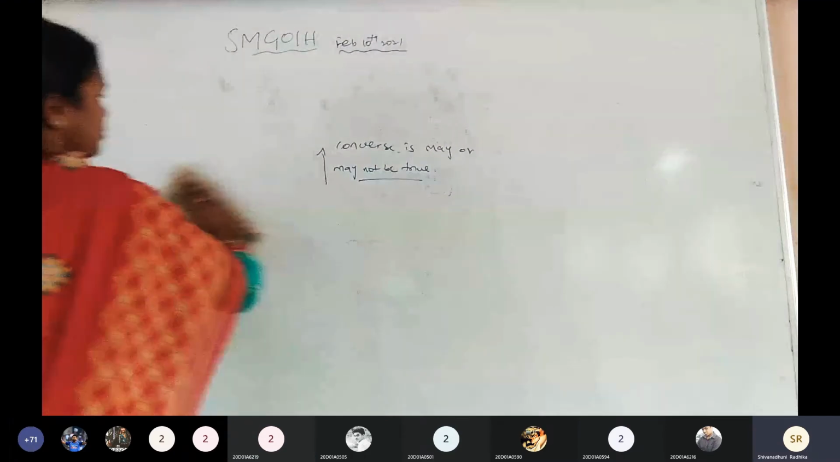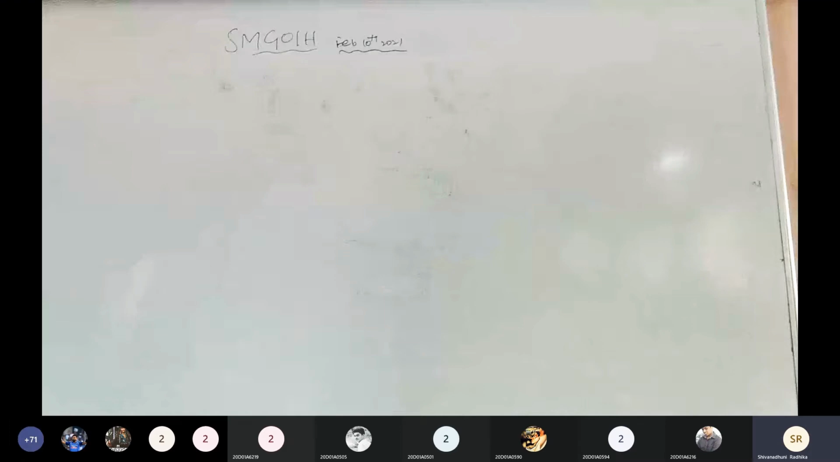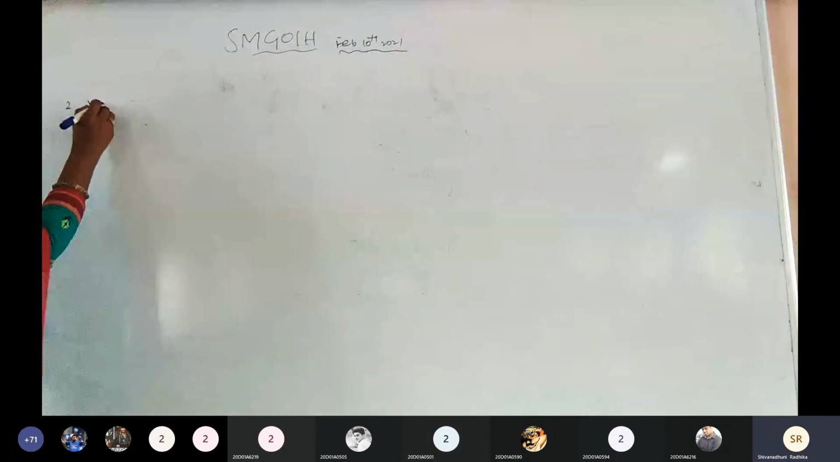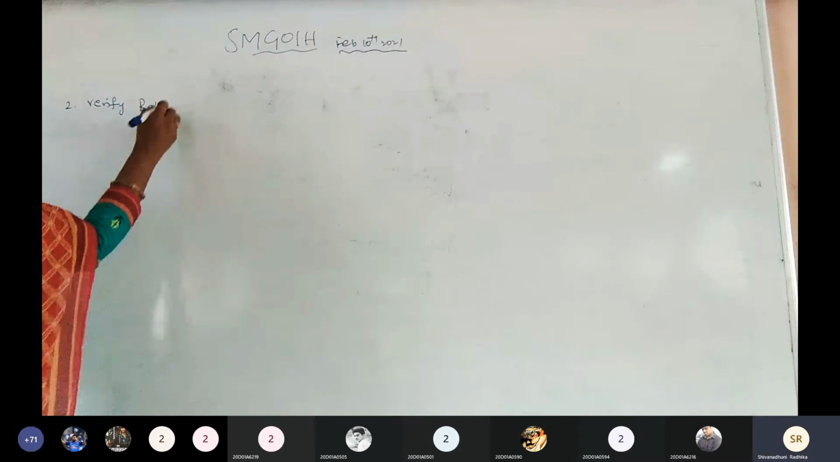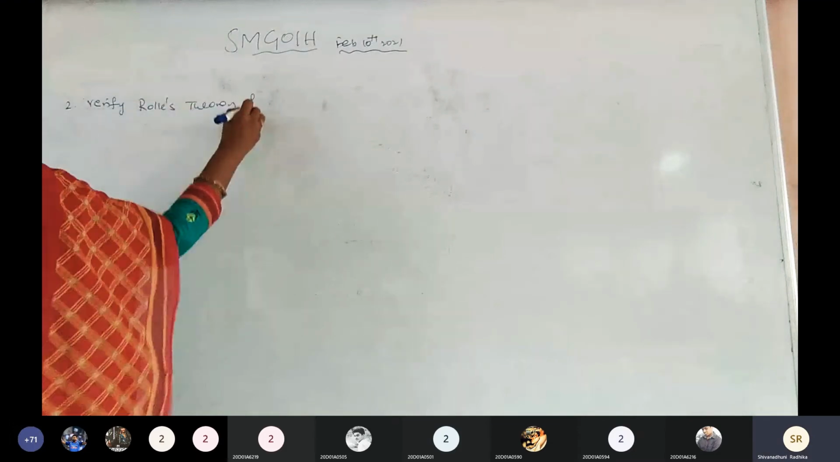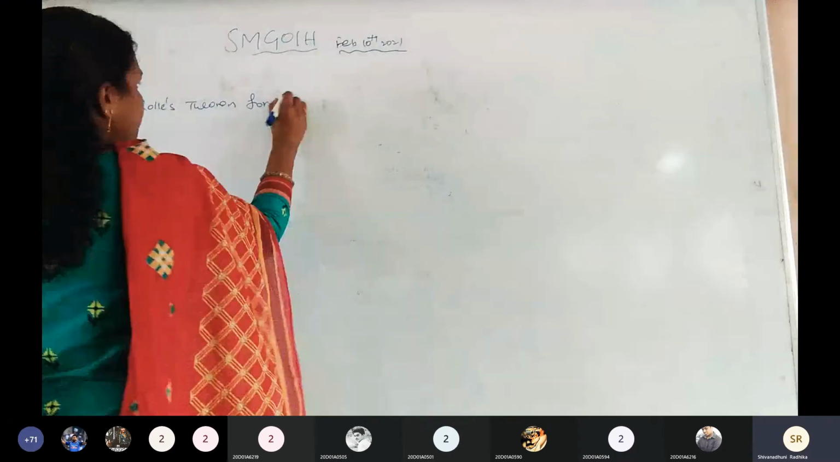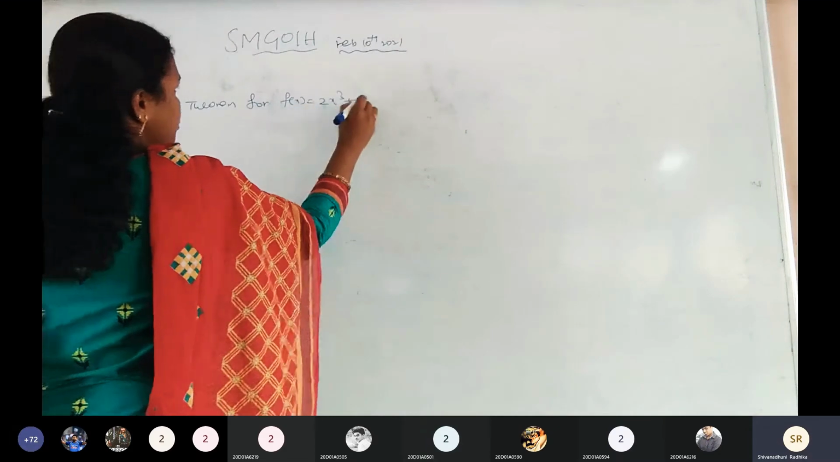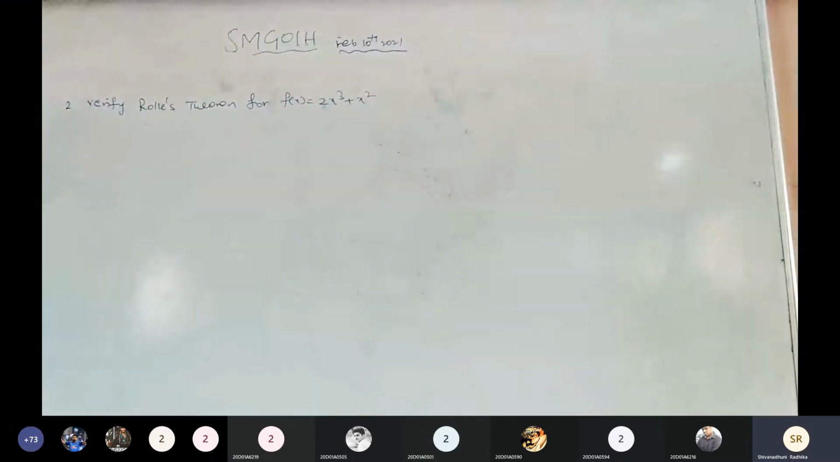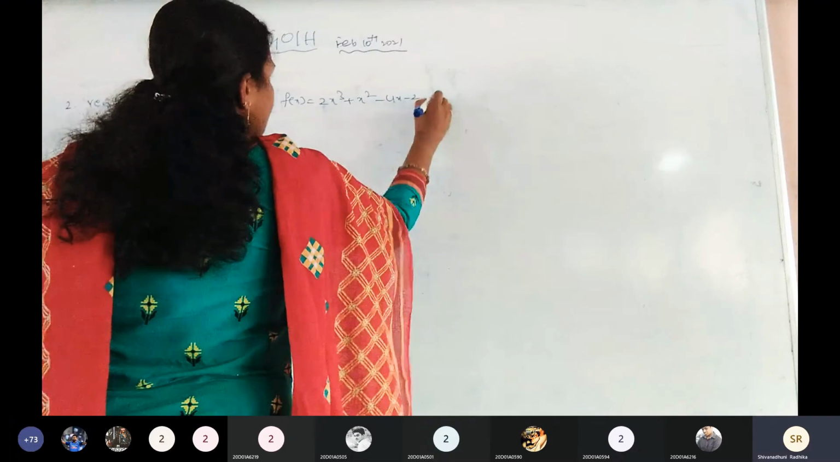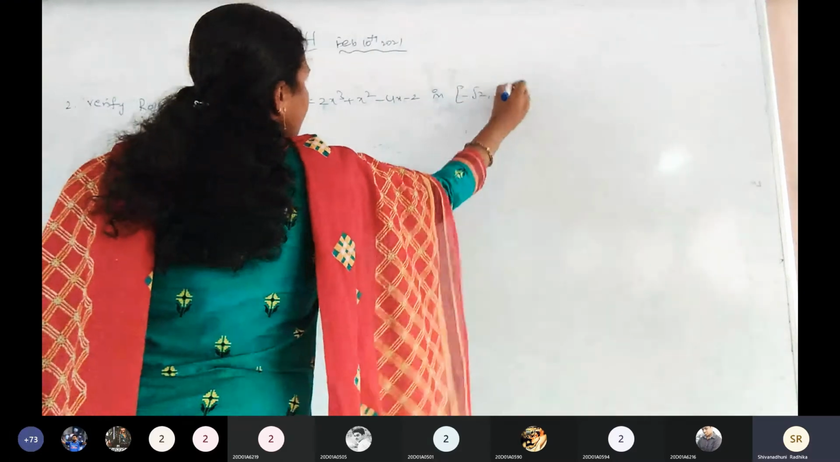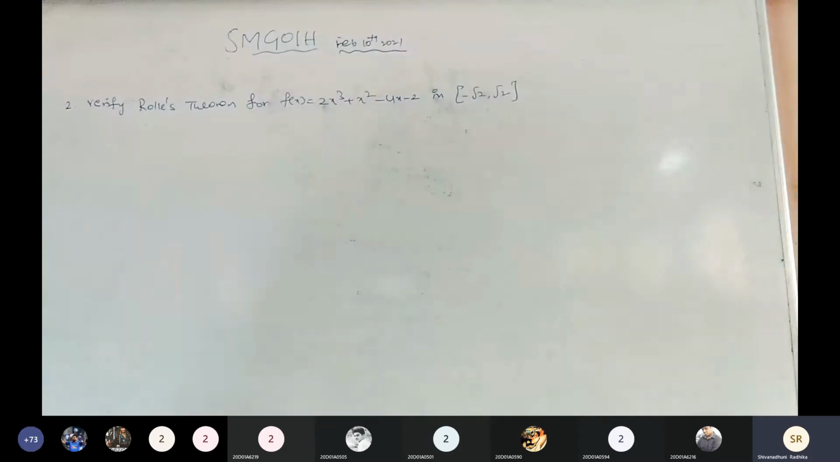Now the first problem, write down. Verify Rolle's theorem for f of x equals 2x cube plus x square minus 4x minus 2 in the closed interval minus root 2 comma root 2. Is it clear?